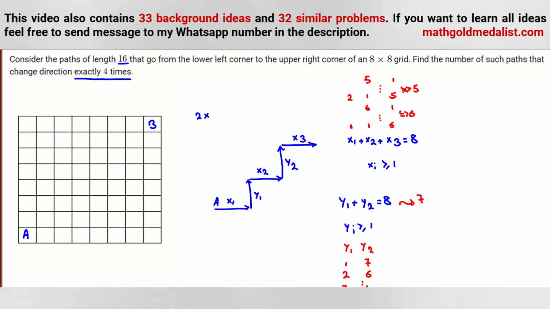If x1 is 2, the sum of these two numbers will be 6: 1, 5 to 5, 1, 5 cases. So 1 to 6 is what? It is 6 times 7 over 2, which is 21 cases for x. We can consider each of these 21 cases with each of these 7 cases. Okay, so it will be 21 times 7, which is what?